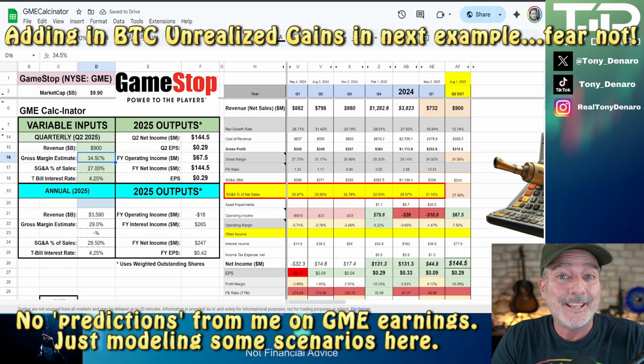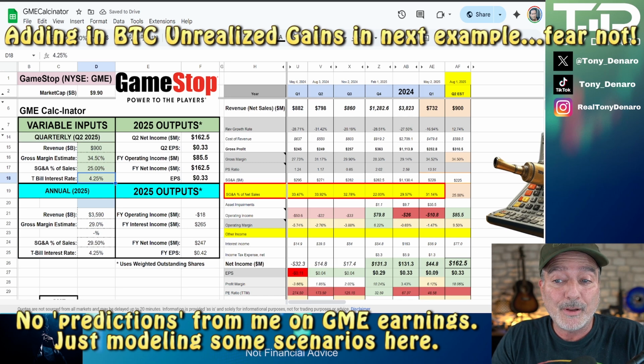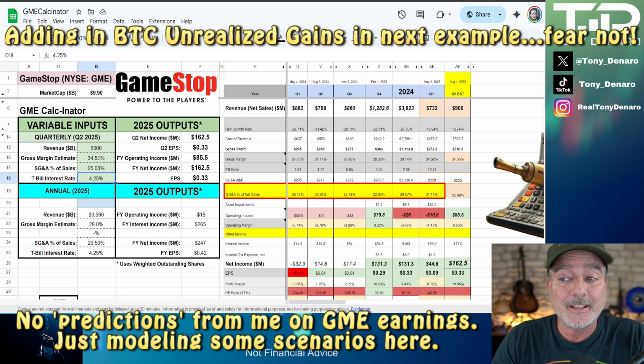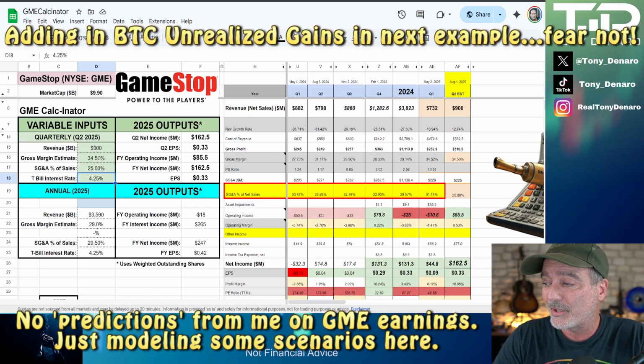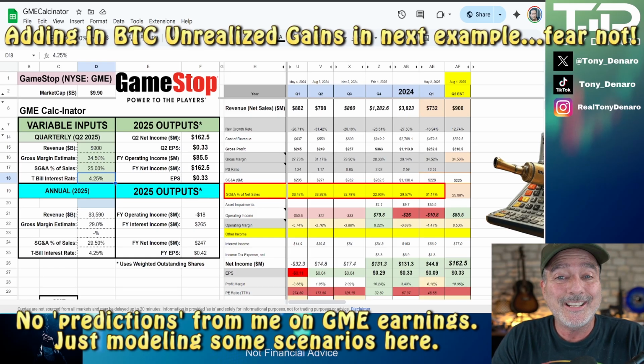Let's dream a little bit and say that the company drives down SG&A as a percentage of sales down to 25%. And the T-bill interest rate is going to remain the same. With that bump in revenue and that improvement in the SG&A, that gives us a possible Q2 net income of $162 million, including the interest income of roughly $77 million. Diluted shares outstanding, EPS, coming in at around 33 cents per share in this scenario, in this example.